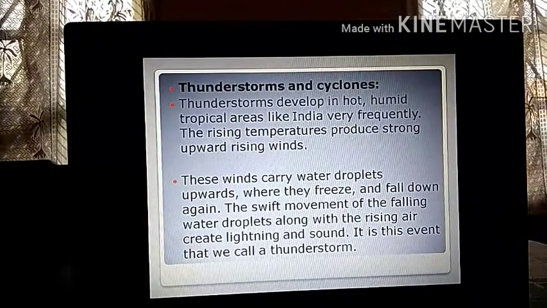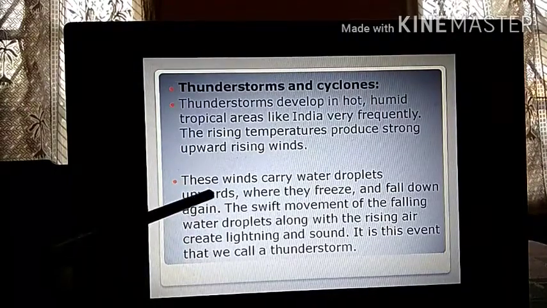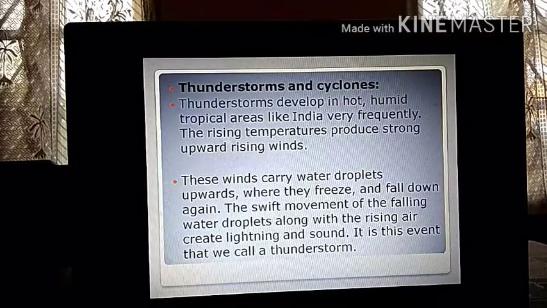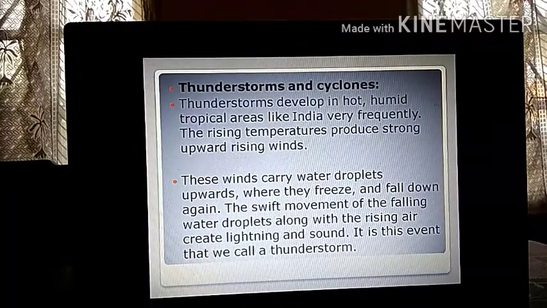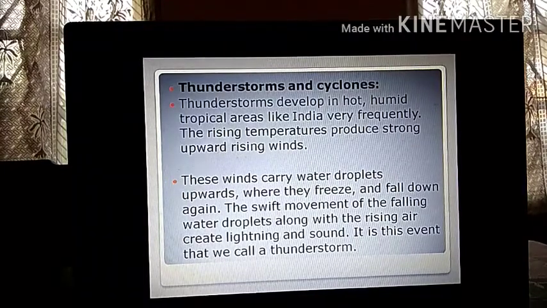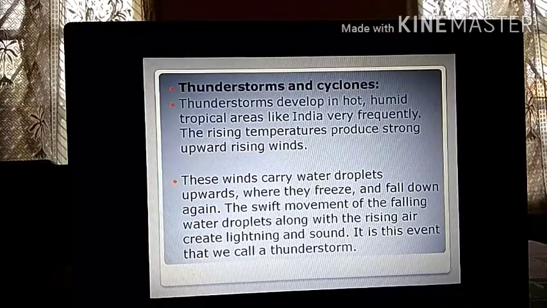These winds carry water droplets upwards. So when the wind is rising, it is carrying water droplets with it. Now you will ask me, from where will the water droplets come? Water droplets are nothing but water vapor, isn't it? When water vapor condenses, it forms water droplets in the atmosphere. So as the wind is rising, it is carrying the water droplets with it, isn't it?